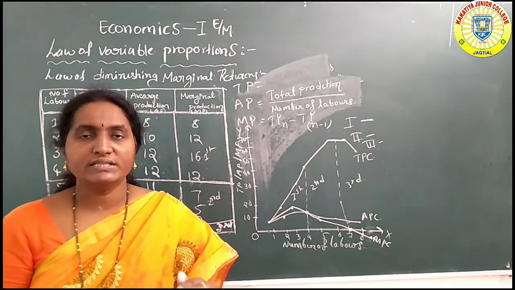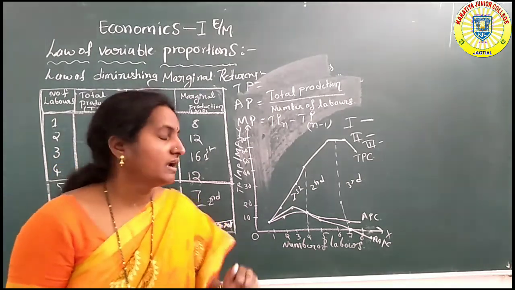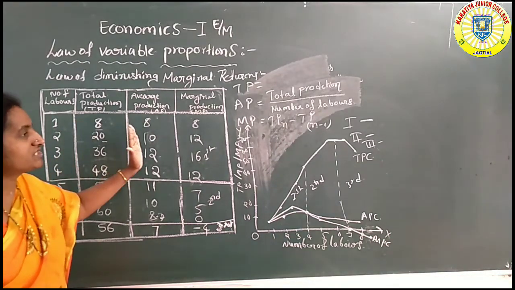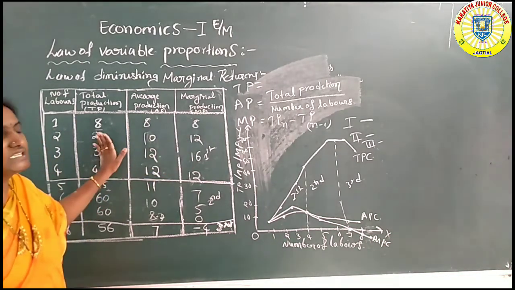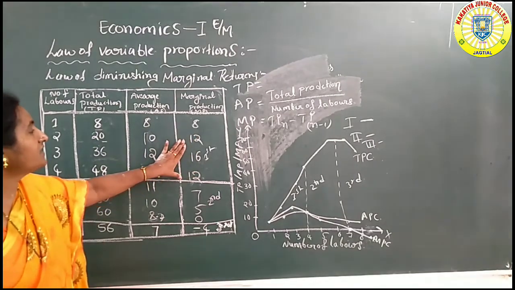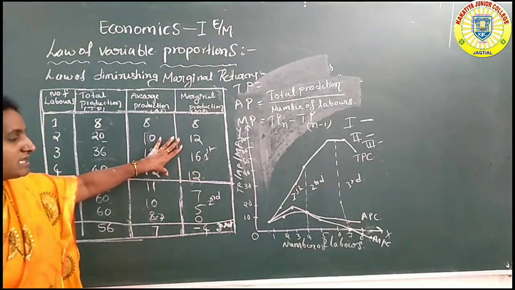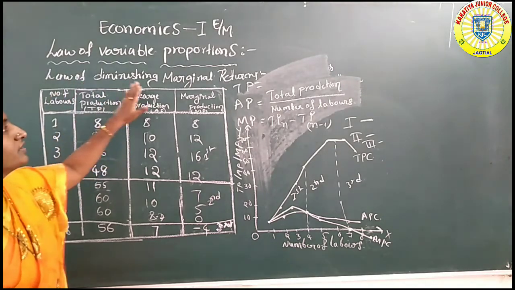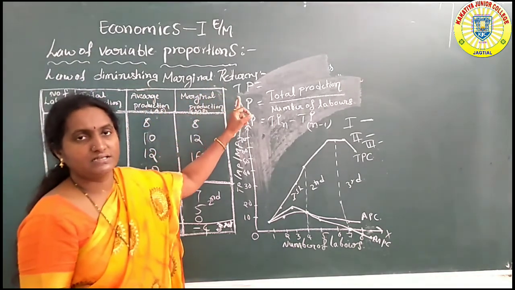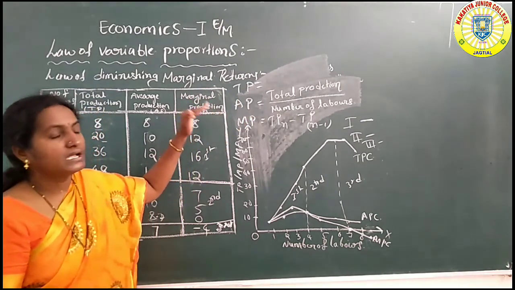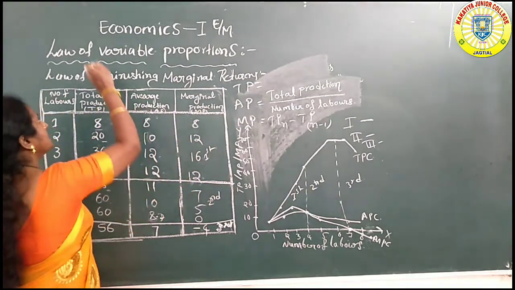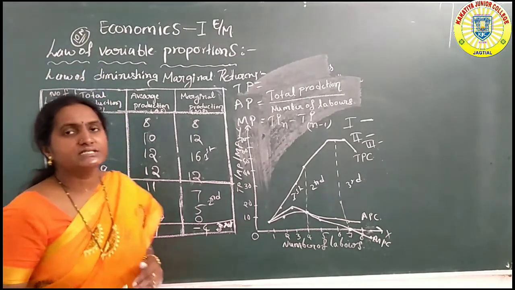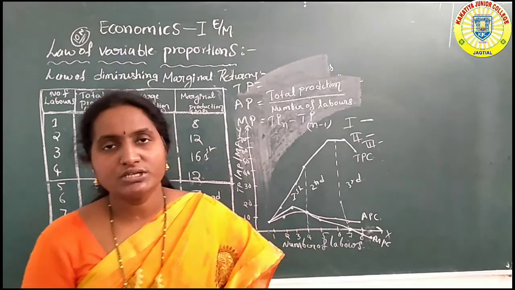If we appoint additional homogeneous labor, what are the total production, average production and marginal production? We get these three types of returns. That's why, according to this law, returns diminish. That's why this law is also known as the law of diminishing marginal returns. This is a compulsory 10 marks important question. Students, next we will discuss another question tomorrow.